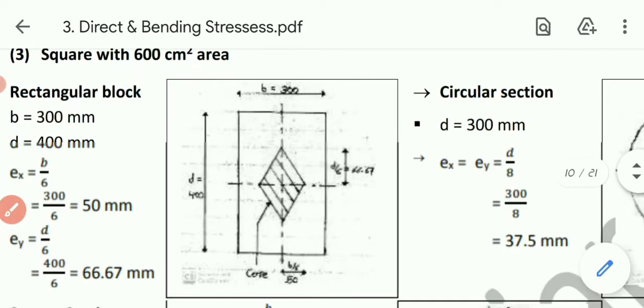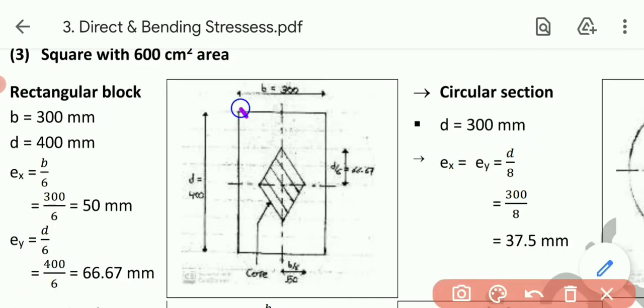And if I need to show it in the sketch, what I need to do is draw a figure of the rectangular section. Now draw the central, or we can say longitudinal axis. As Ex is 50, from the center go 50 towards this side, go 50 towards this side.